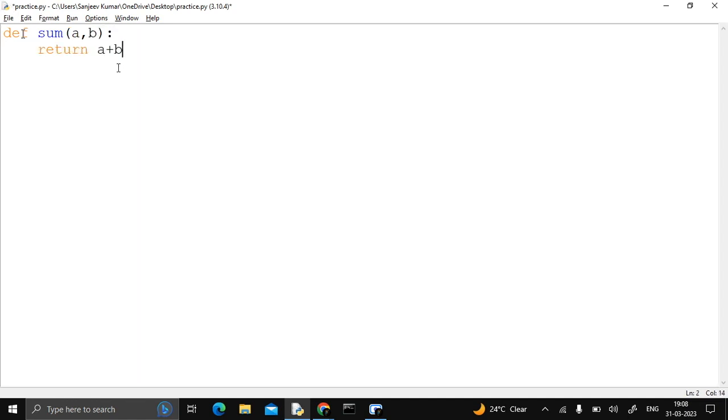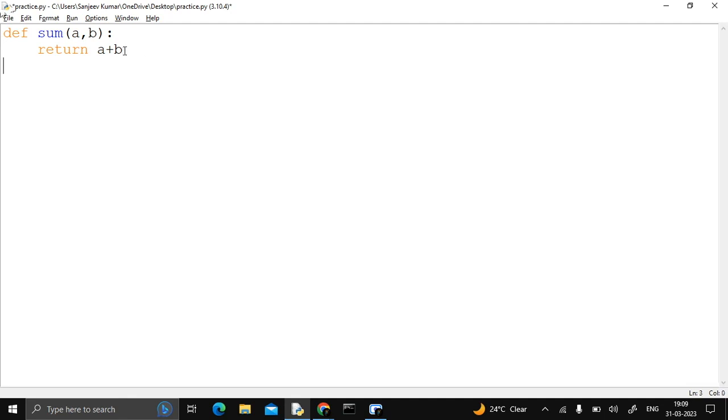So we declare one function, sum, which accepts two arguments a comma b and returns the summation of these two variables, a plus b. def is an inbuilt keyword that is used to define a function. Every function has three important things: first is function declaration, second is function definition, and the third is function calling. Here we declare and define the function, and when we use this function in another file, at that time we call it. That is called a module.